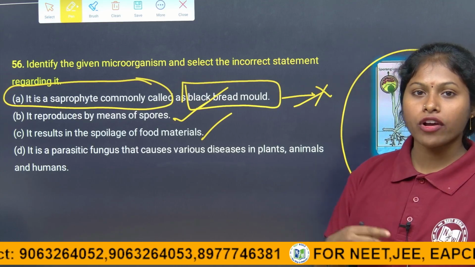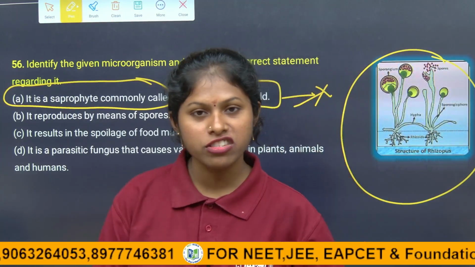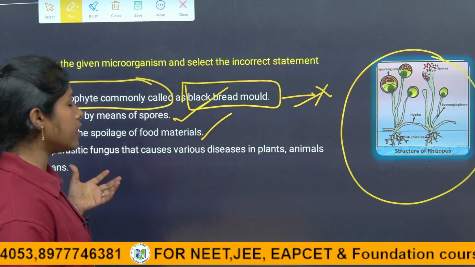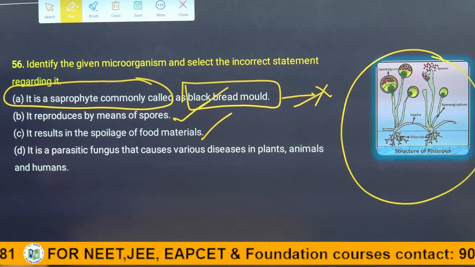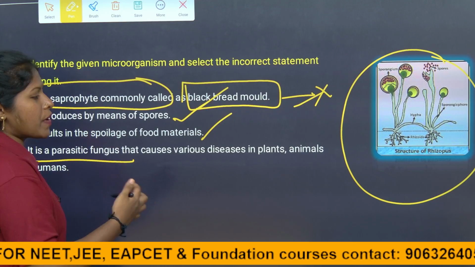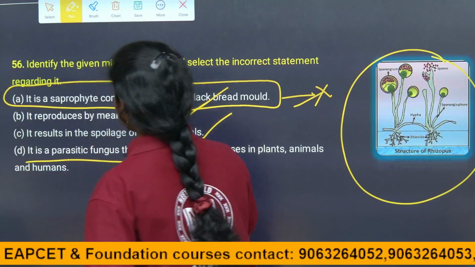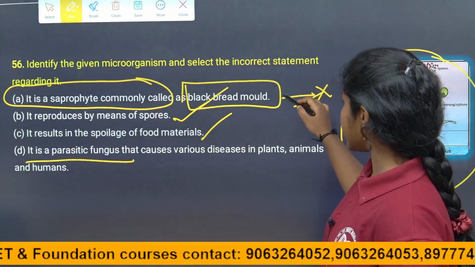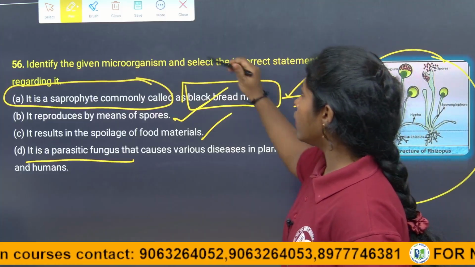which attends to the moist condition, right. So, the bread is most likely to absorb moisture from the atmosphere. Then the fungi will grow on the loaves of bread. And of course, it is a parasitic fungus that causes various diseases in plants, animals and also humans. For this question, the correct answer is A, because it is an incorrect statement. It is not a black bread mold, right.